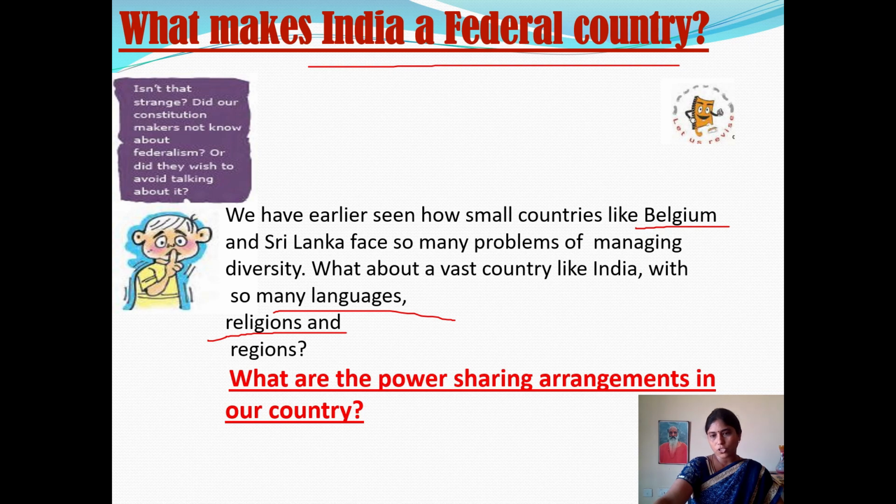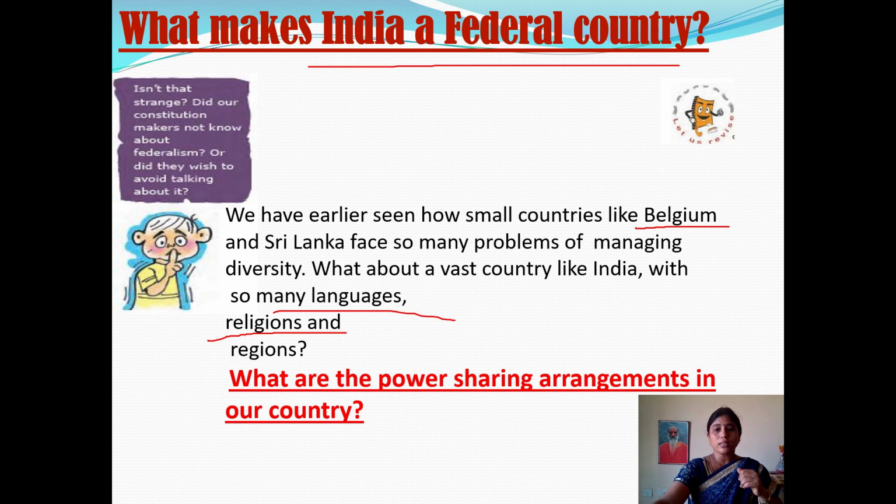What is the proportion of Indian religions? What is the majority religion? Which religions are considered minority religions? What other things are we providing to the minority communities in our country? All these things we discussed in our classes.